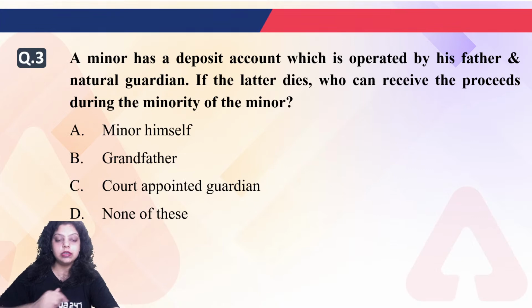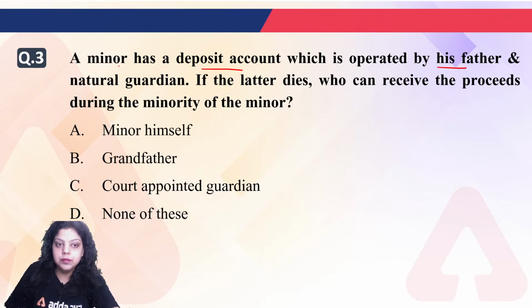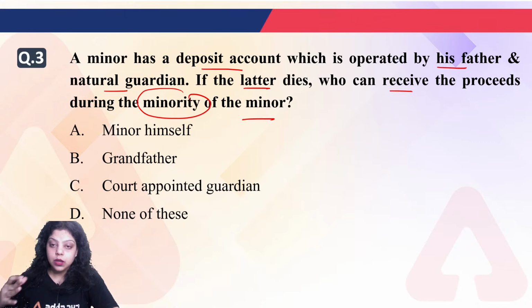Now third question is, a minor has a deposit account. First of all, let me know who is known as minor. So a minor has a deposit account which is operated by his father and natural guardian. If the latter dies, who will receive the proceeds during the minority of the minor? So first of all, who is known as minor. Second, if the minor's account is operated by his father, that is the natural guardian of the minor, if he dies, after that who can receive the proceeds during the minority of the minor?